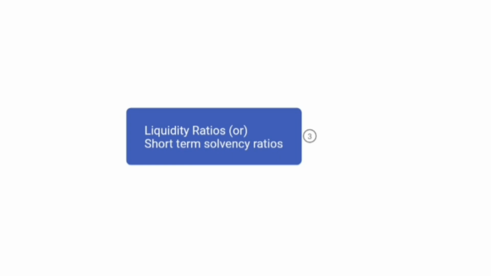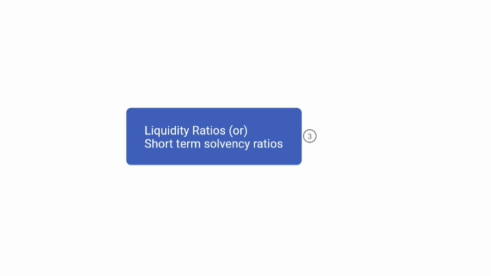In case any emergency arises or any immediate short term liability arises, does the firm have enough cash or assets equal to cash to pay off its liabilities or not? Any short term liabilities can be paid immediately by the company or not. For testing all these purposes we use liquidity ratios.